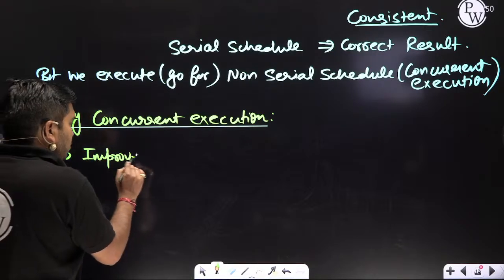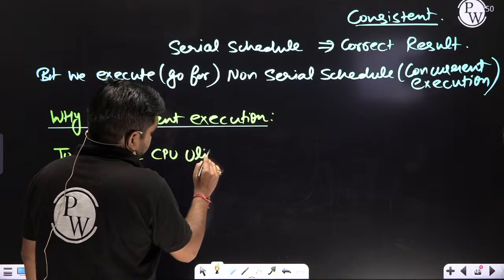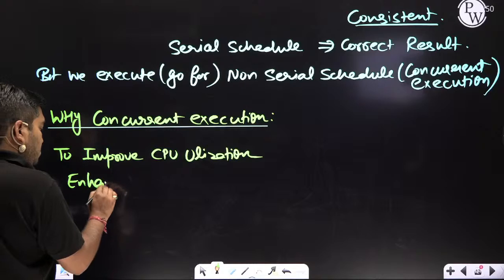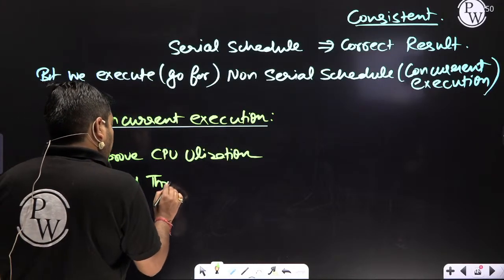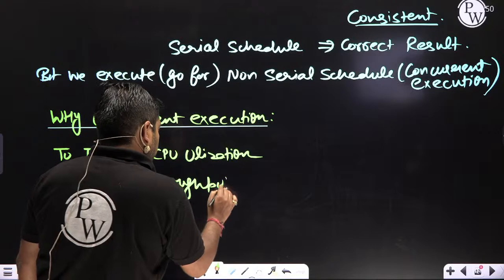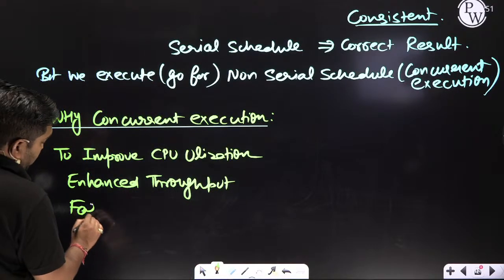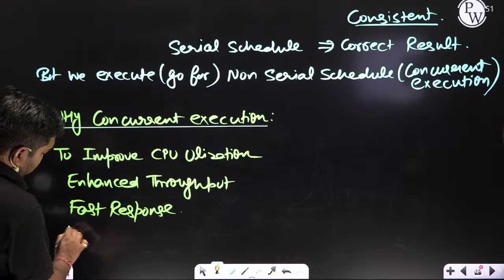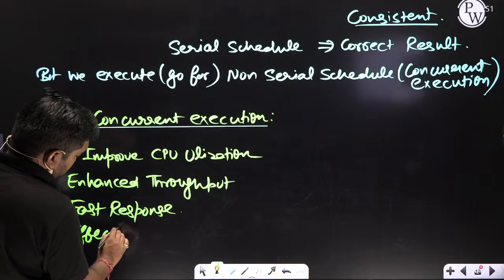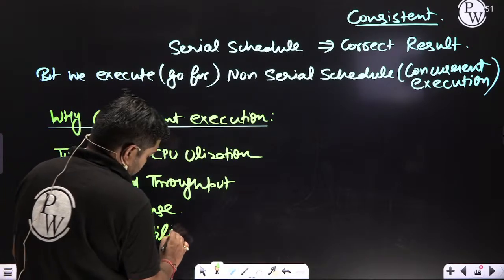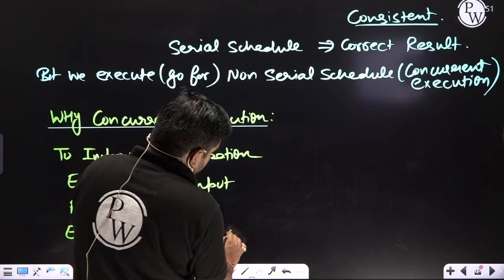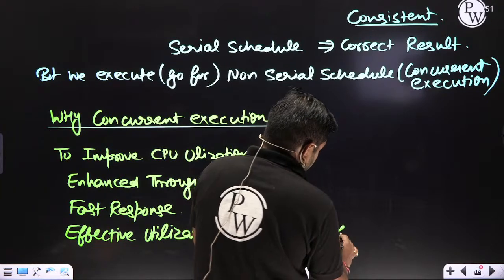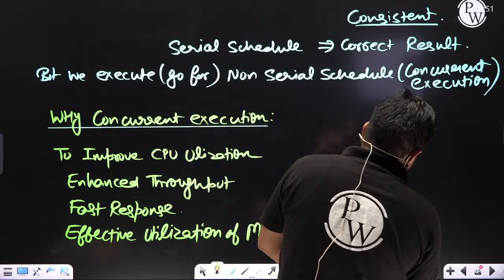To improve utilization, enhance throughput, fast response, effective utilization of multi-processors.